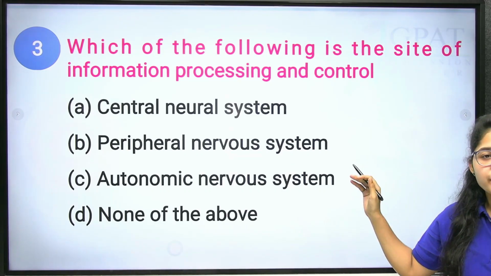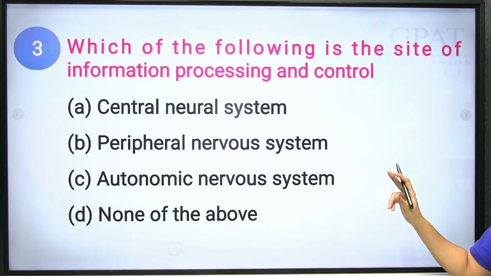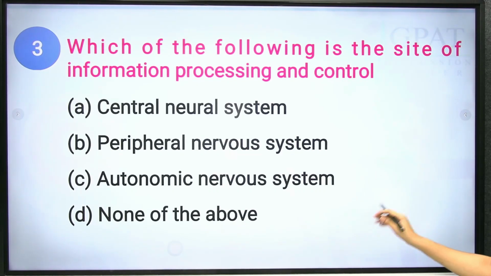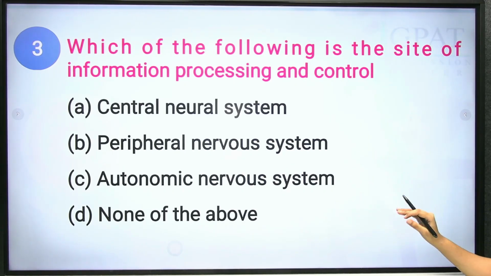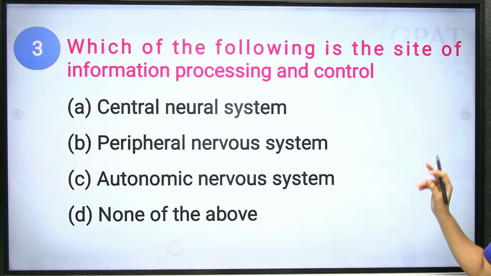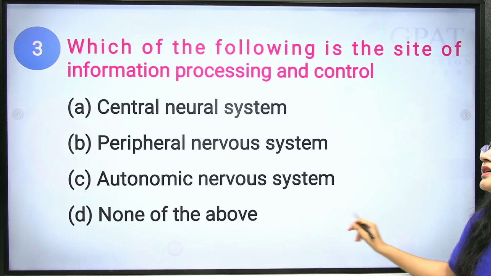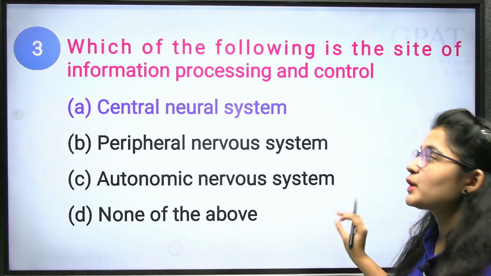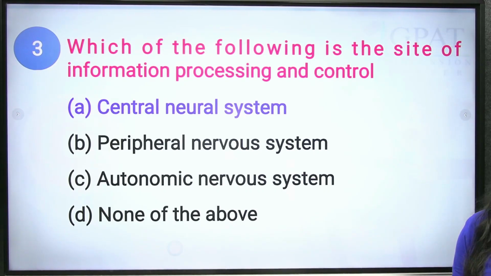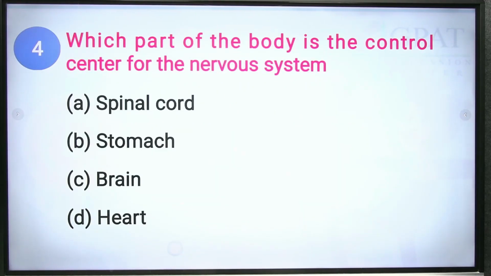Next we have the peripheral nervous system. First of all we have the ANS, which is responsible for body functions and glands, and it controls your heartbeat, your breath, your muscles, and eye. So what will be the correct answer? The central nervous system is the system responsible for the control of information. Clear? Okay.